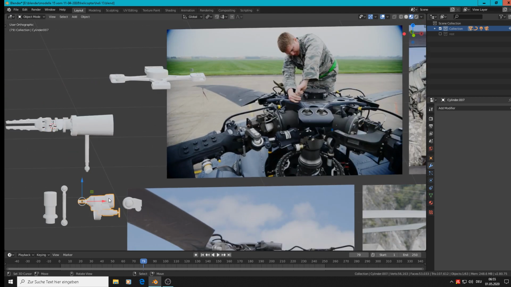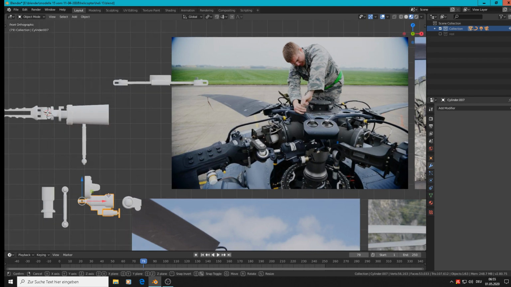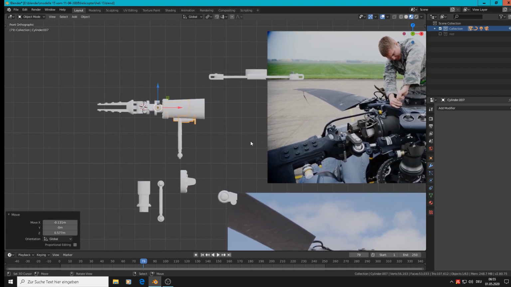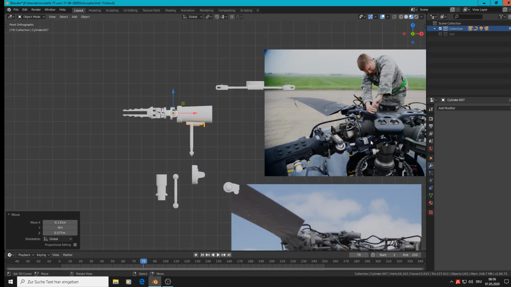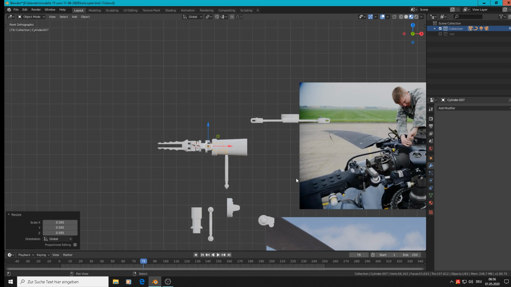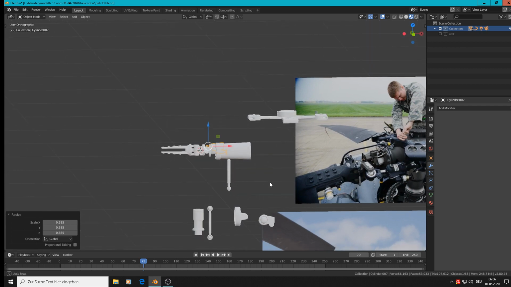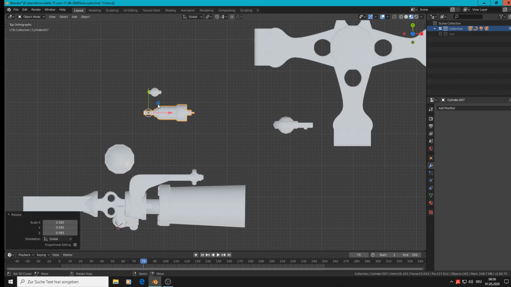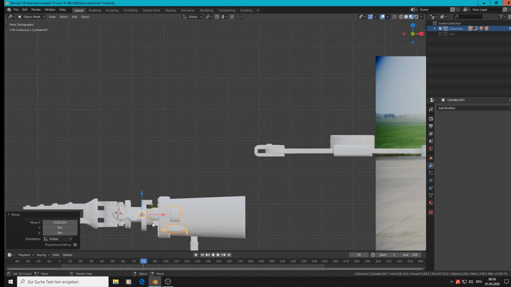Now we get the pump. So it's that one, and that must be leaned too. Grab it, bring it to position. The scale we must handle. It is smaller than that part there, so we scale it till there. Yeah. Top view, numpad 7. Bring it to position. Then front view, numpad 1.